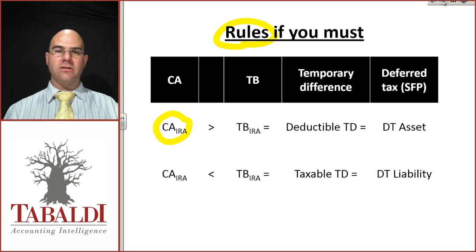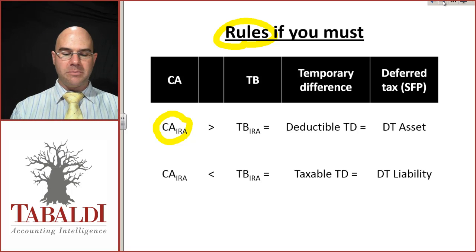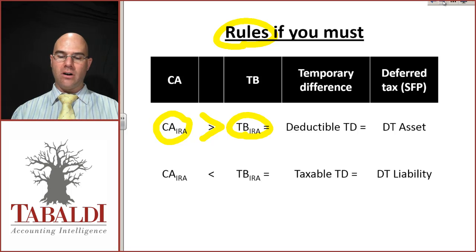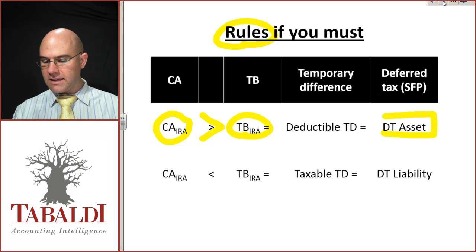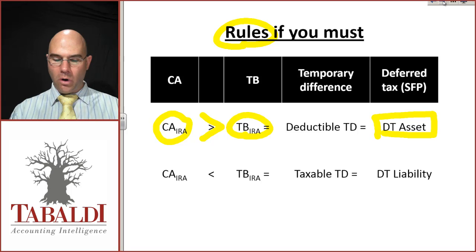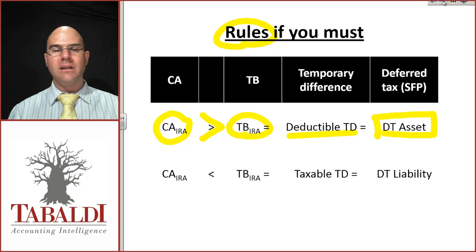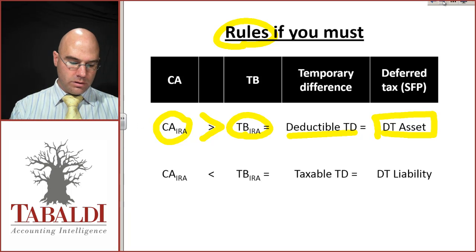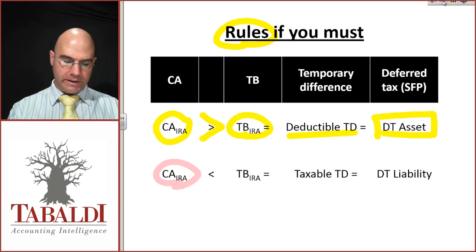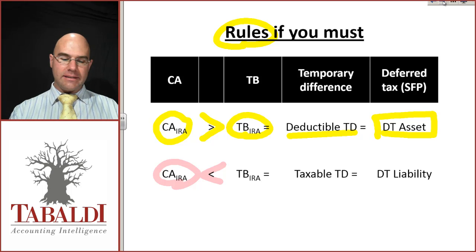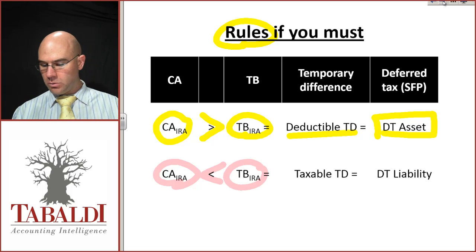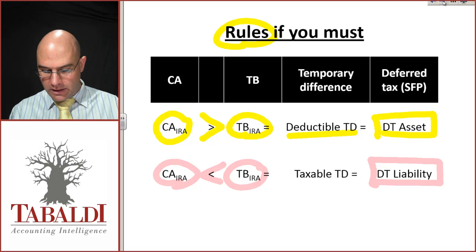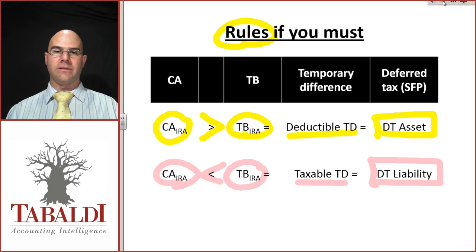If the carrying amount of income received in advance is bigger than the tax base, you will have a deferred tax asset, which arose because you had a deductible temporary difference. If the carrying amount is less than the tax base, you will have a deferred tax liability, which resulted from a taxable temporary difference.